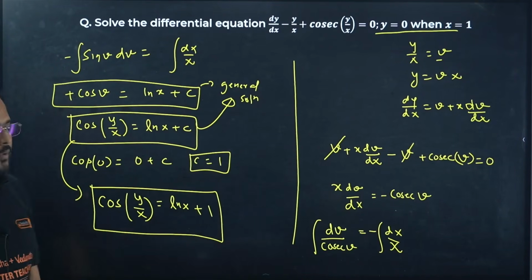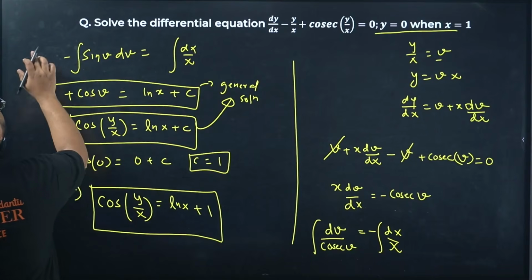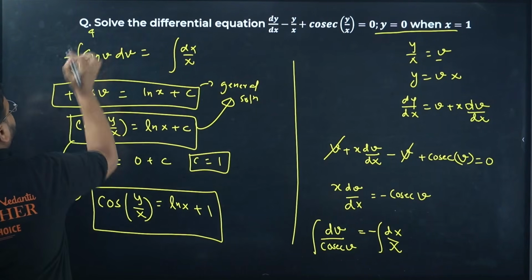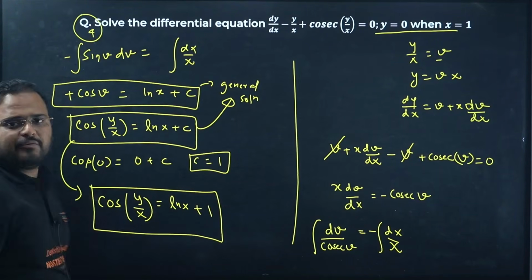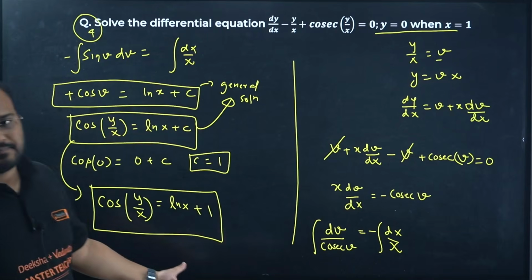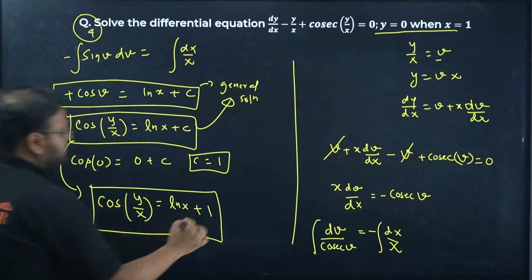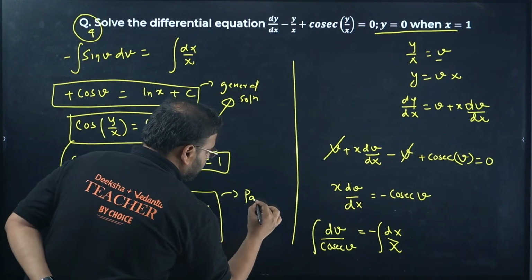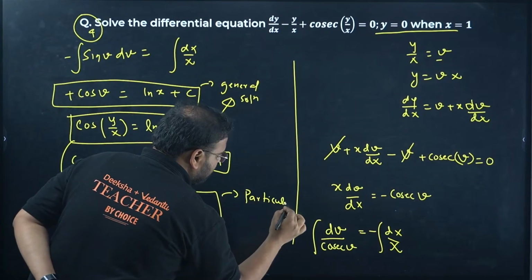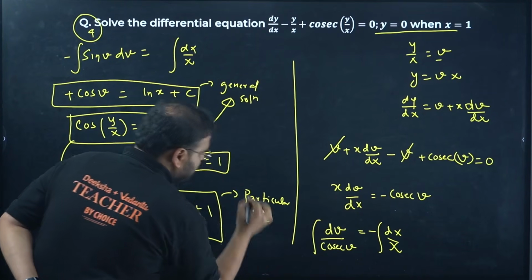Let's call this question number 4. For question number 4, just check once. The answer is this. This is called the particular solution, and this question is from where?